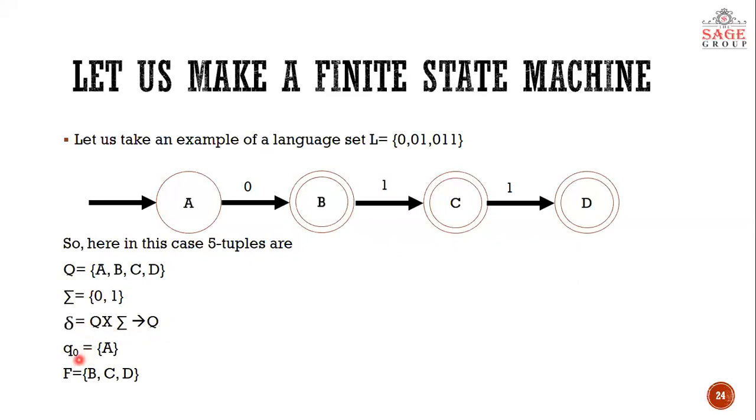Now q naught, q naught is the initial state. So here in our case the initial state is A because there is an arrow which is coming from nowhere. Now talking about the last tuple, that is F. F is the set of final states. So all concentric circles, double layered circles, are known as final states. So here B, C and D are final states. So we have made our first finite state machine. Okay, we'll move on.